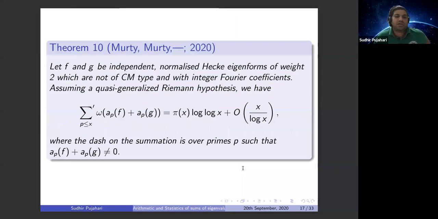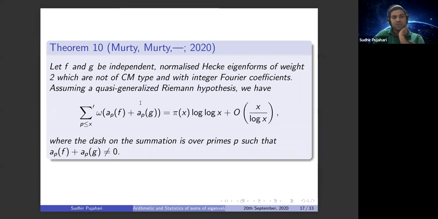Recently, in a joint work with Ram Murty and Kumar Murty, we considered similar results for sums of eigenvalues of Hecke operators, the sum of the Fourier coefficients of the cusp forms. Note that whenever you consider the sum of the Fourier coefficients, the first thing you lose is multiplicativity. That means what? You cannot use the whole multiplicativity theory for this problem.